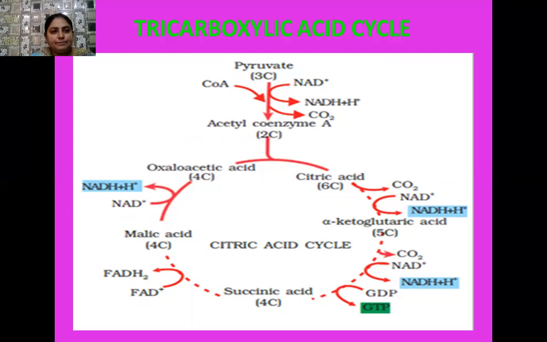So if we go through the entire pathway, there are 4 molecules of NADH2 formed during this cyclic pathway, whereas one molecule of FADH2 and one molecule of GTP are formed.